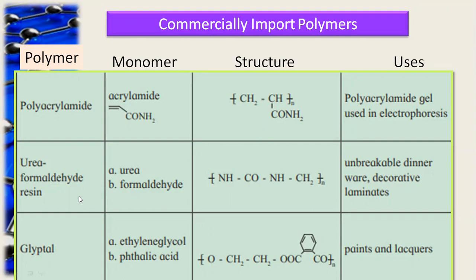Urea formaldehyde polymer. Monomers required are urea and formaldehyde. An important use is to prepare unbreakable dinnerware and decorative laminates. Glyptal monomers required are ethylene glycol and phthalic acid, and it is used in paints and lacquers.